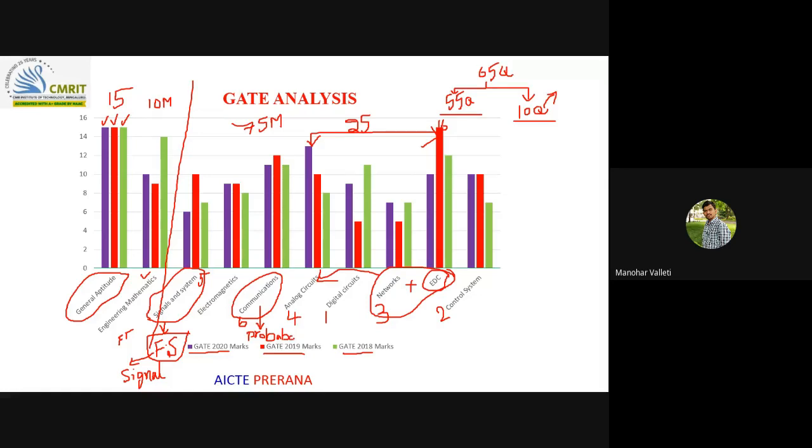There is more possibility that you will score good marks, but we are focusing on clearing the exam. If you know probability, whatever the main important concept, definitely every year, if you properly cover information theory and random variables, definitely 2 questions, probably 3 to 4 marks, you can easily score to get a command over it. To get a command over it, you need to know probability in engineering mathematics. In engineering mathematics, definitely 1 question, either 2 marks or 1 mark, so 2 marks here. So ultimately 4 marks from here and 2 marks from here. If you cover like that, you are almost able to score 6 marks. That's why the priority for this is 6.